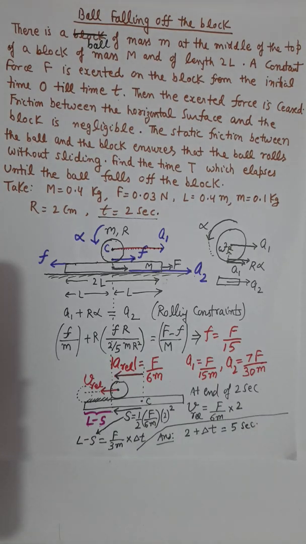So that was the fifth question from the review assignment, based on the rotational mechanics topic, the concept of relative velocity, the concept of rolling without sliding, finding forces, finding accelerations. A very useful concept and a very important question as far as JEE Advanced is concerned. So watch this video, try to solve this question again, try to learn the concepts from the question, and I will post solutions to the other questions